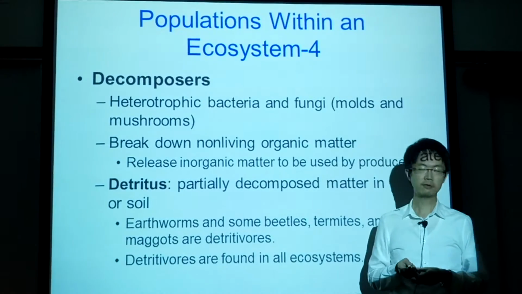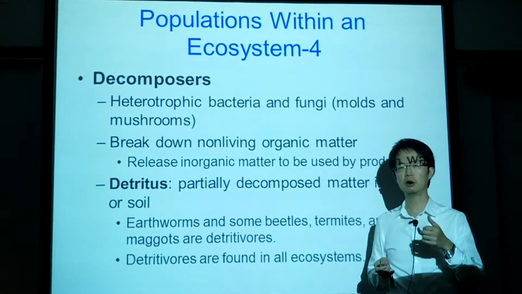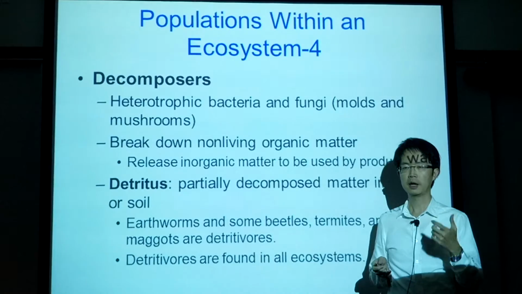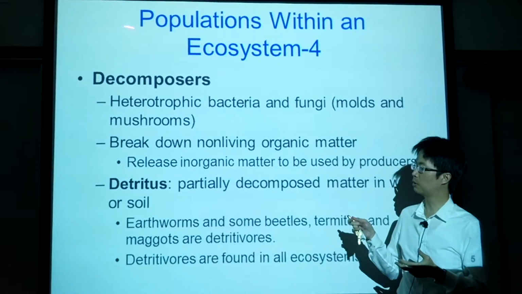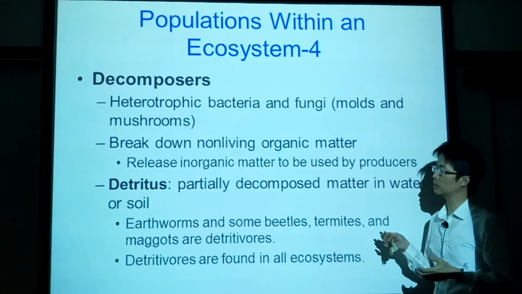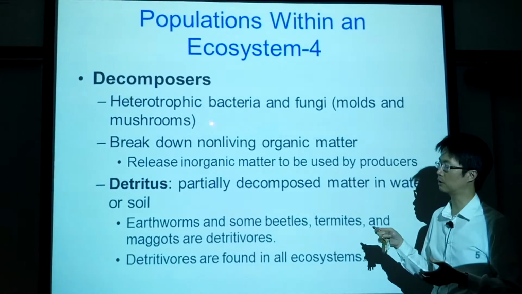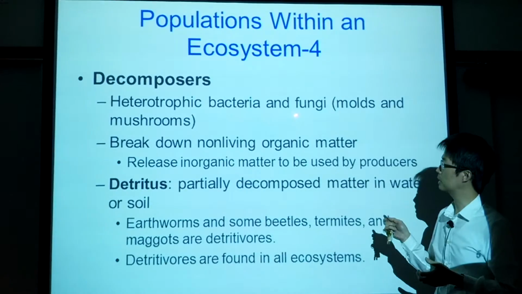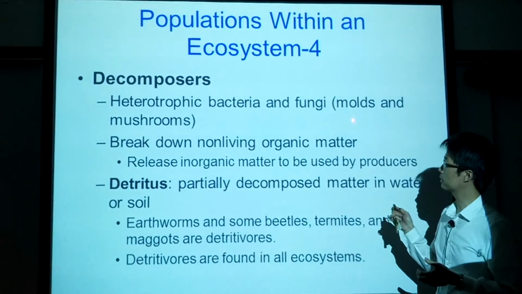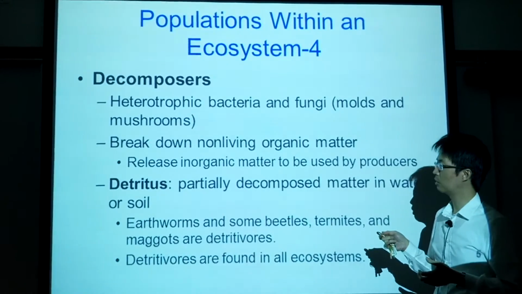And then we have, other than autotroph, heterotroph, we have decomposers. Decomposers, they are actually an example of heterotroph. They are bacteria and fungi. For example, molds and mushroom.